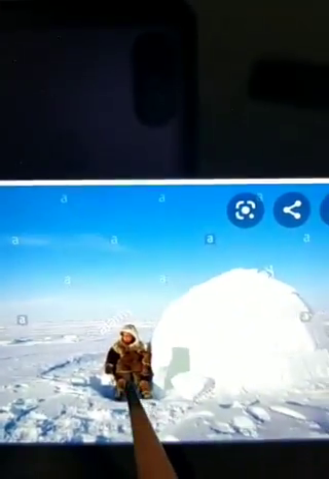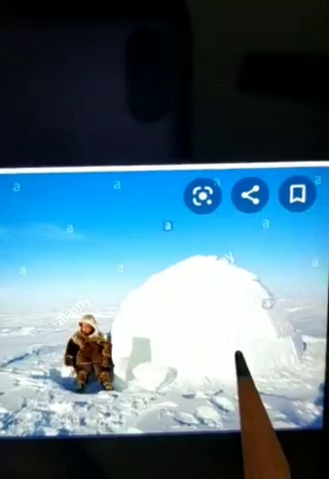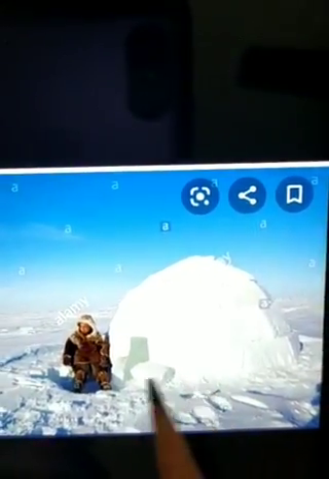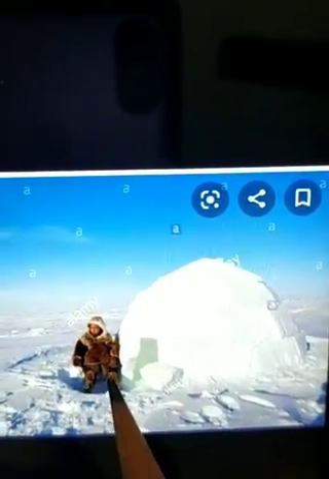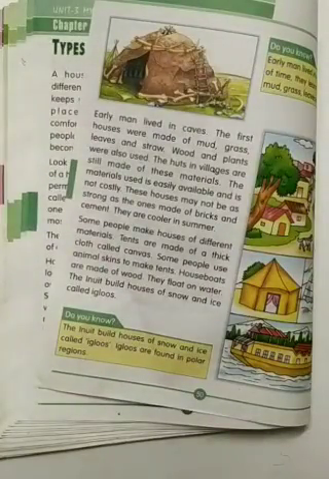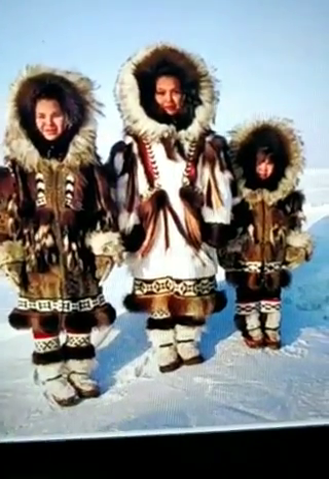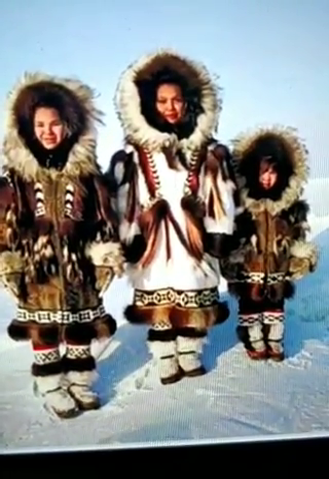You can see houses made of snow, and your Inuit people. See how they are looking like this. They wear clothes like this. Why? To protect themselves from the snow, because everywhere they can see only snow. If they don't cover their body like this with such clothes, what may happen? Something bad may happen, right?